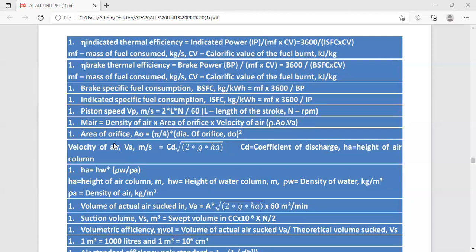Next, area of orifice, we calculate as pi by 4 d square, that is DO, the diameter of the orifice, and velocity of the air we calculate as CD into square root of 2 g HA, where CD is the coefficient of discharge, HA is the height of the air column, and g is the acceleration due to gravity.